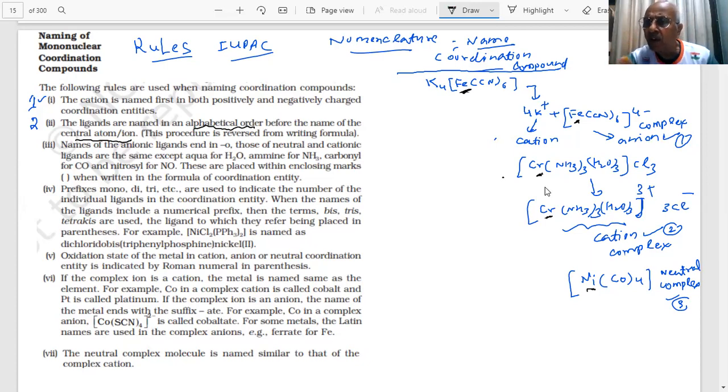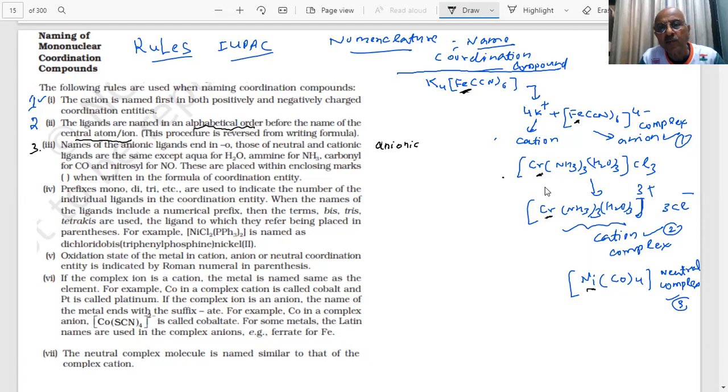In that table, I have given you the names which are used for IUPAC naming. When we gave the ligand names, the anionic ligands and neutral ligands, we showed a table. That name I will use here. Rule number 3, student, says names of anionic ligands end in O. Very important point. If any anionic ligand is there,